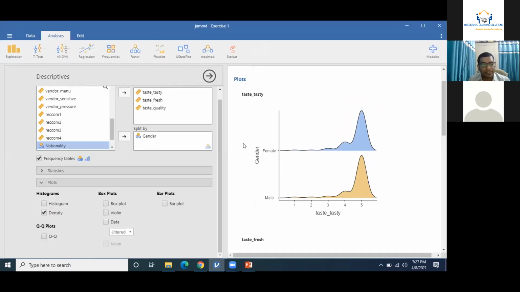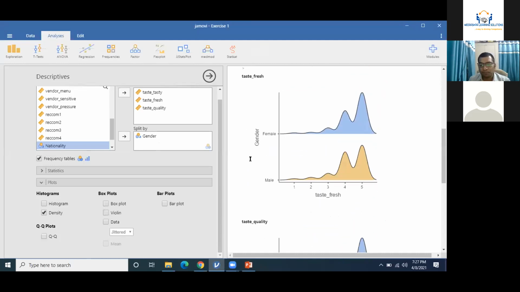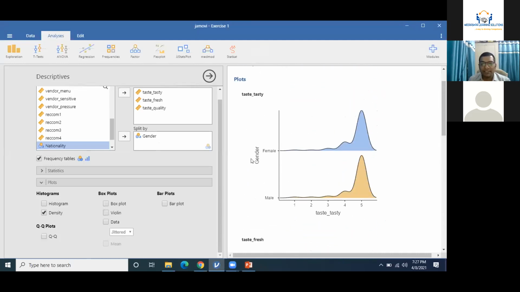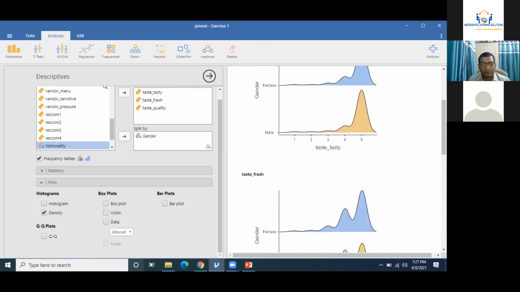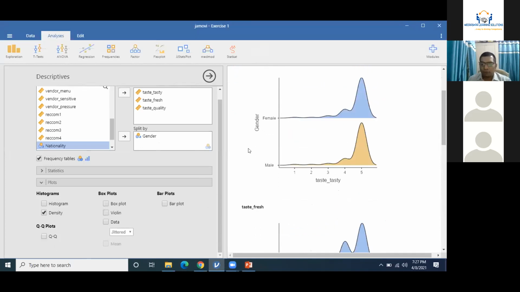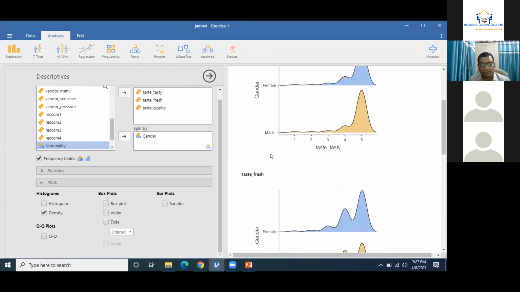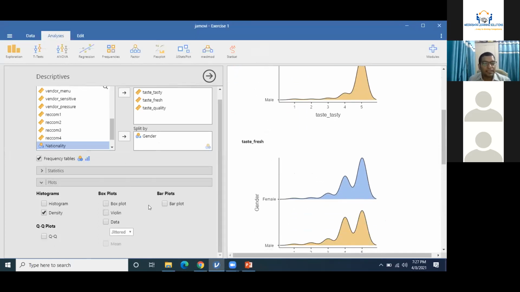Can you help me in understanding which type of data it is? Positively skewed or negatively skewed? Negatively skewed. Is it good enough for analysis purpose? No, sir. Right.